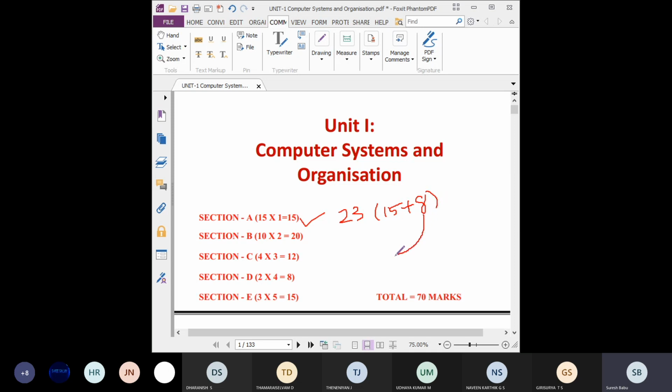This 8 mark will be given here as 4 marks each, and only 2 questions they will ask in the case study. But here I didn't give a case study because we are not having any case study questions in the first 2 chapters, so there will be some other questions. Students understood?